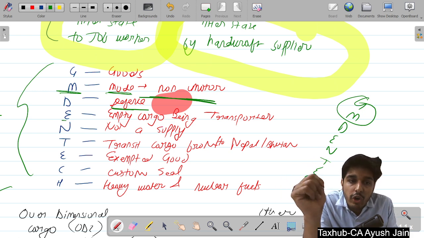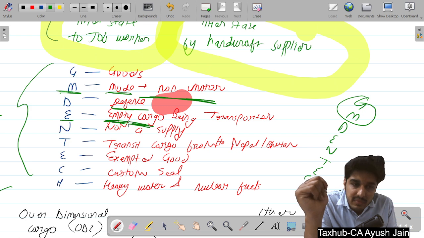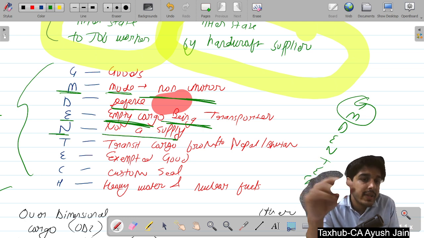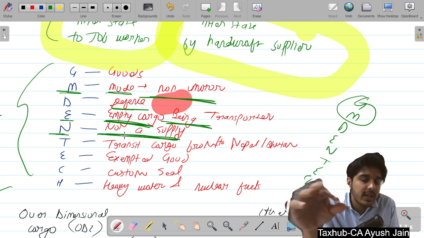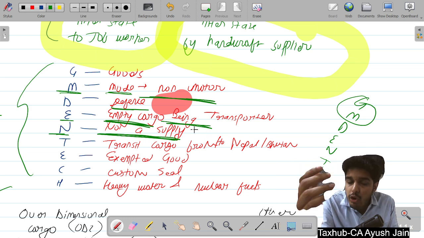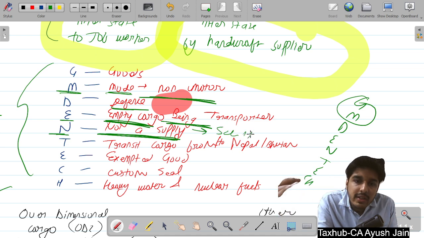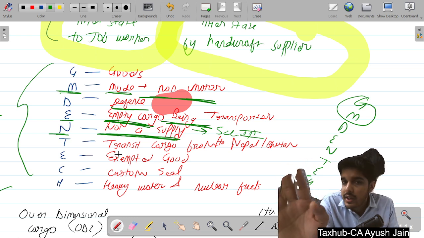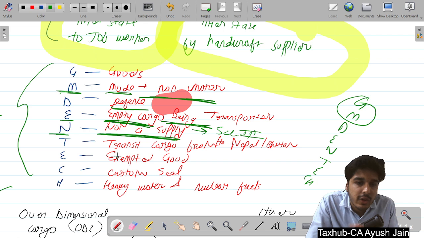Next thing, E for empty cargo, if empty cargo is being transported. N for if that transportation is not a supply, or that is not a supply under Schedule 3 of the GST Act, which you might have already read. So if it is not a supply, then no need to issue.